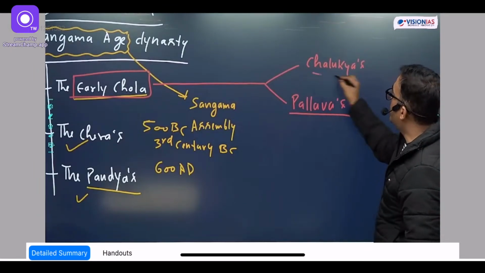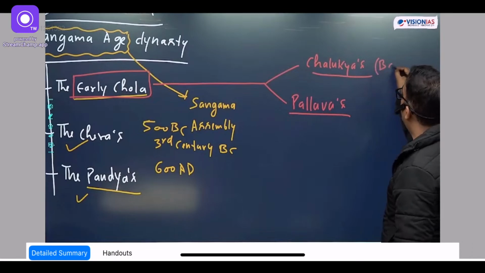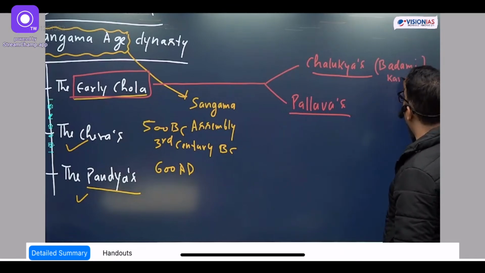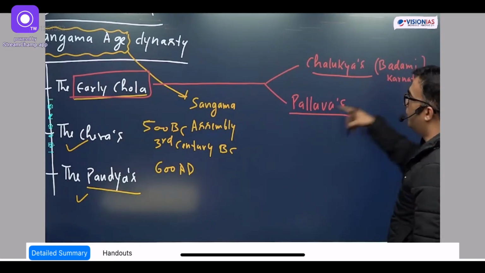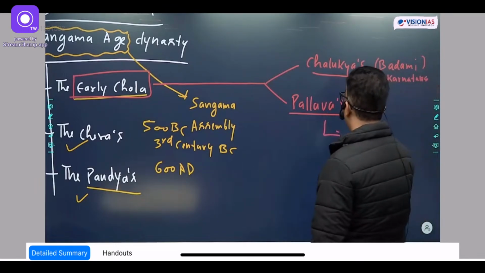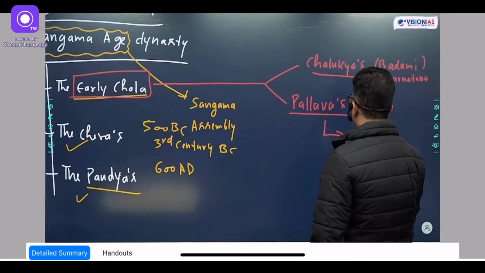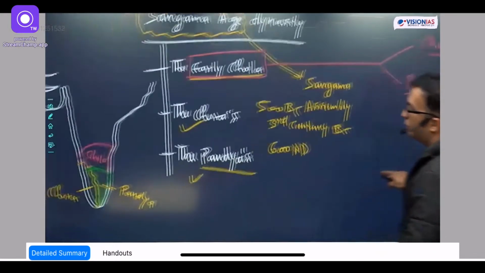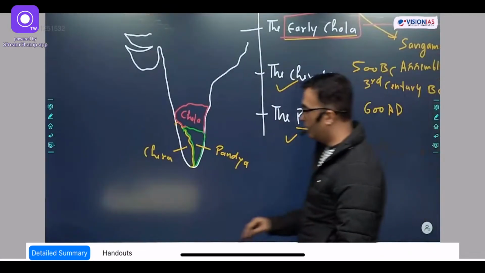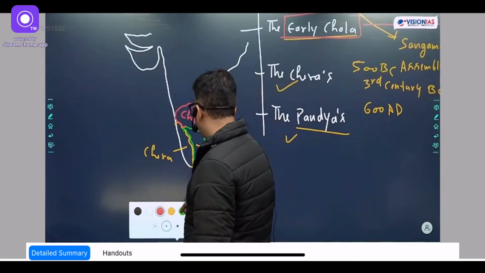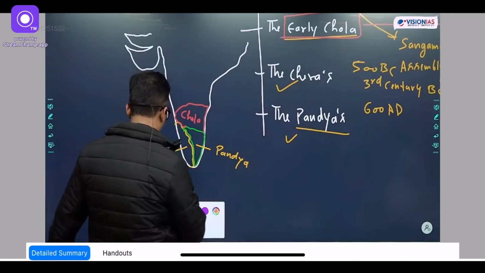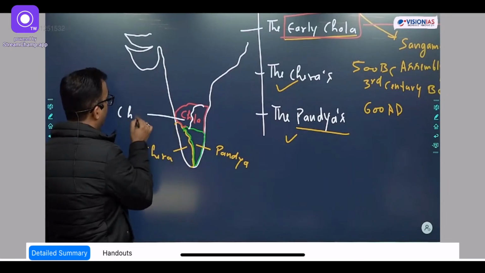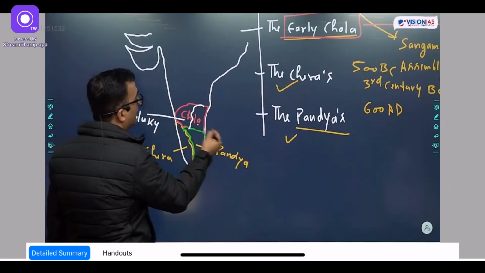Now, the Chalukyas were based in a place called Badami. And where is Badami? Karnataka. So they were based in Badami in Karnataka. And when it comes to the Pallavas, they were based in Kanchi. Okay? And where is Kanchi? Tamil Nadu. Now let's look at this map which I have created. You can write it down once later, but just come to this part. So when we look at this map, if we divide it like this, this would be the Chalukya part and this would be the Pallava part.